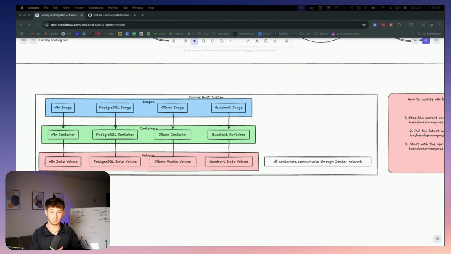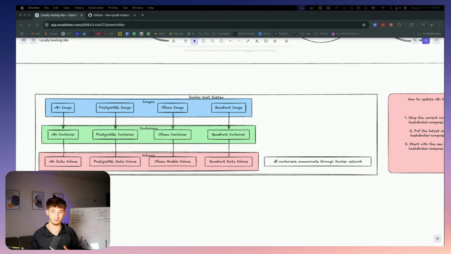So we will be downloading images for n8n, PostgreSQL database, Ollama for the AI models, and a few other tools as well. Each one is a pre-built package that has everything a specific tool needs to work. Next, we have containers in this green section. A container is just what happens when you actually run that image. It's like taking that blueprint and building an actual house from it. So the container is the living, breathing version of your software that's actually doing the work.